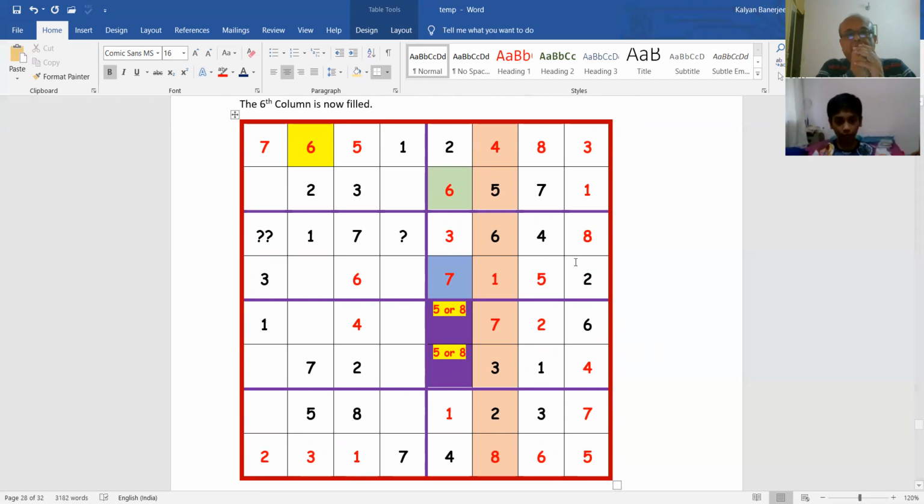5. And two empty spaces means 2 numbers must be missing. Yes, 5 and 2. Excellent. Now, where will you put 5? Where will you put 2?